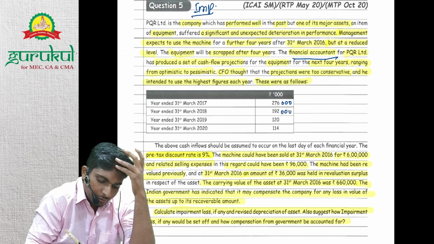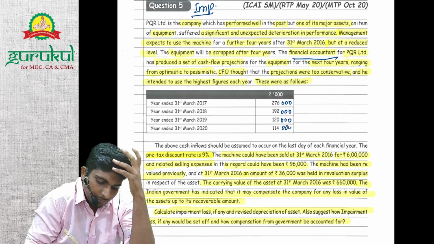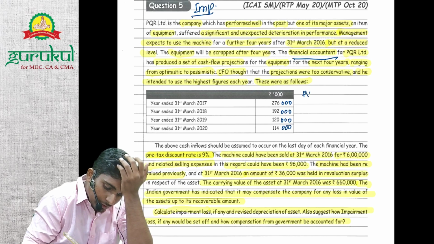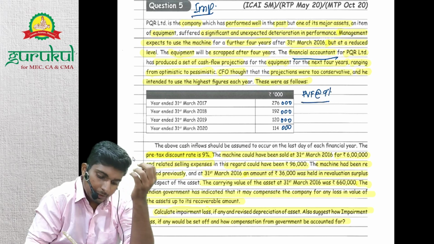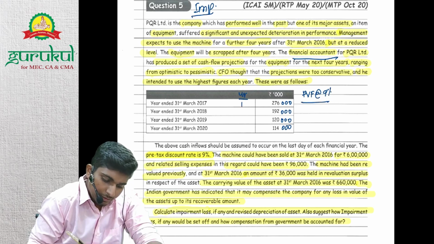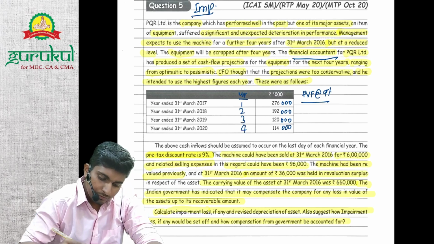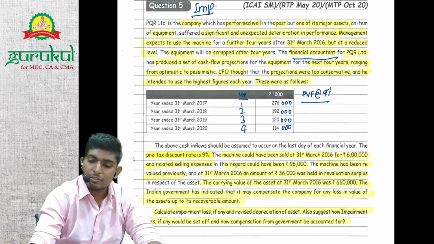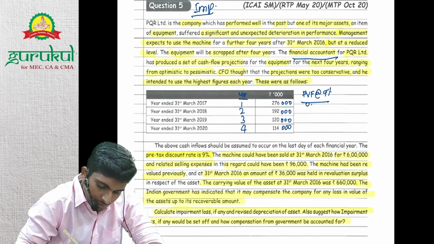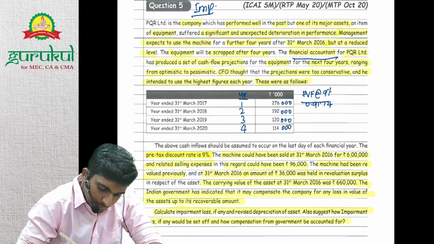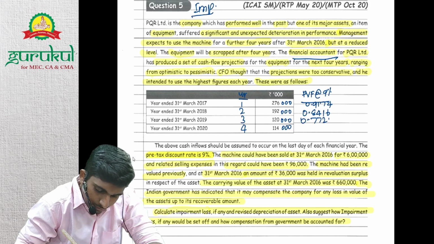2,76,000, 1,92,000, 1,20,000, 1,40,000. We will discount it with the present value factor at 9%, right? Year 1, year 2, year 3, year 4. Can you help me with the present values? 0.9174, 0.8416, 0.7721, 0.7084, right?